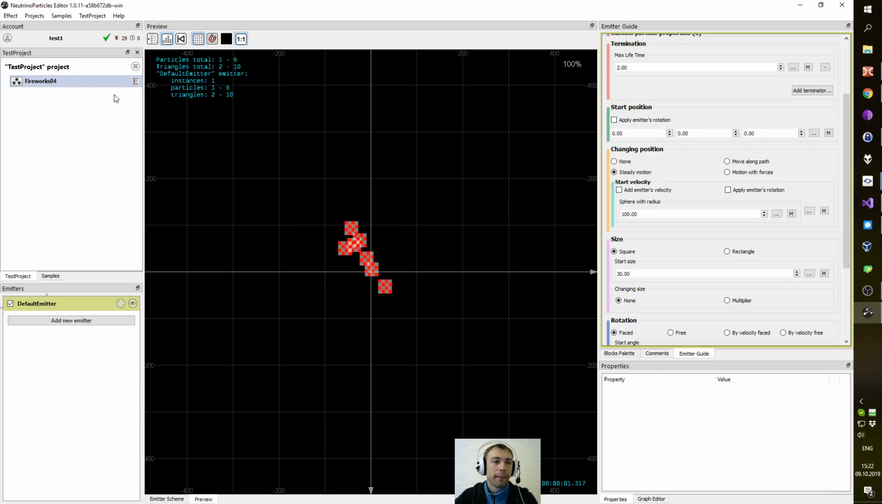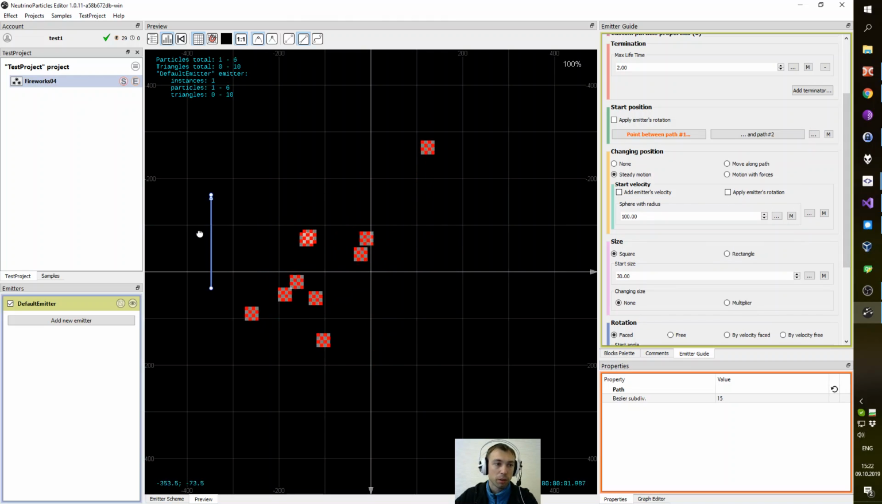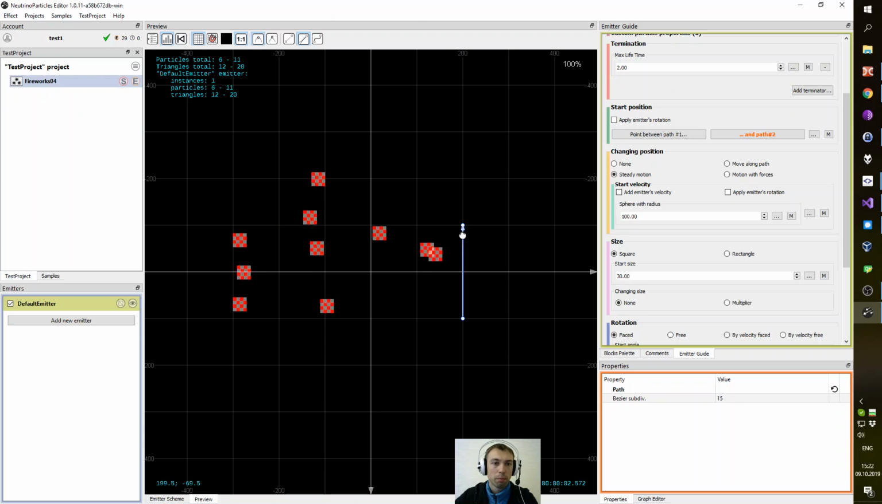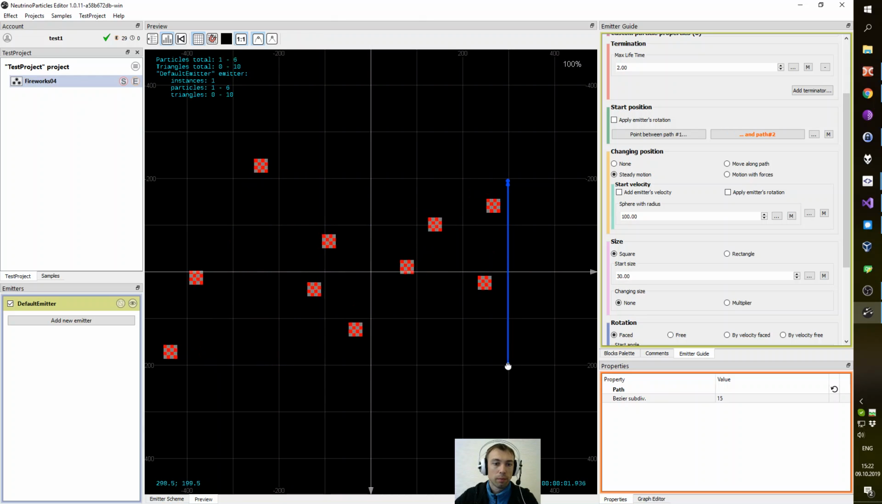Fireworks04. Let's start from the starting position. I want to have particles created in a rectangular area, and I'll use point between paths because it's really simple to describe such an area by two paths. And we have such a rectangular area.